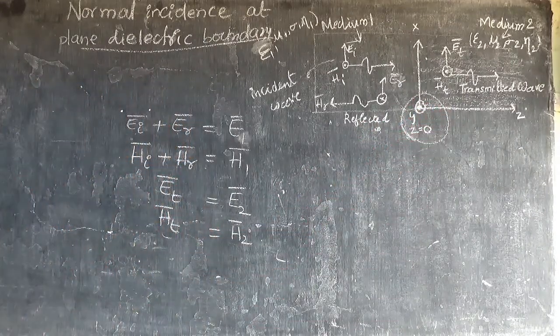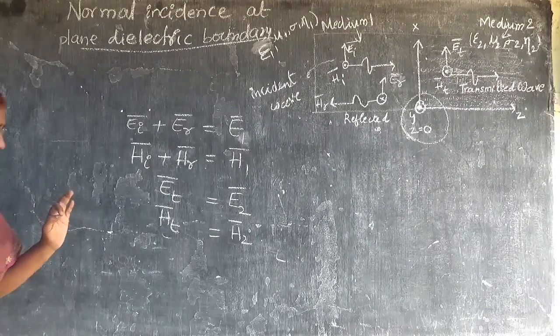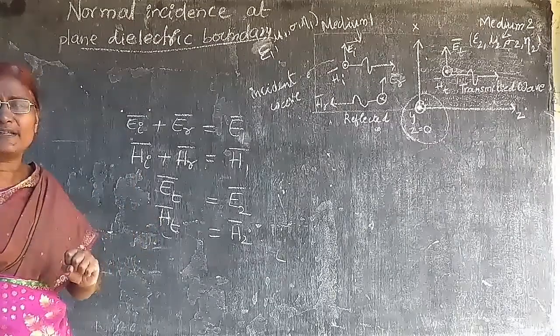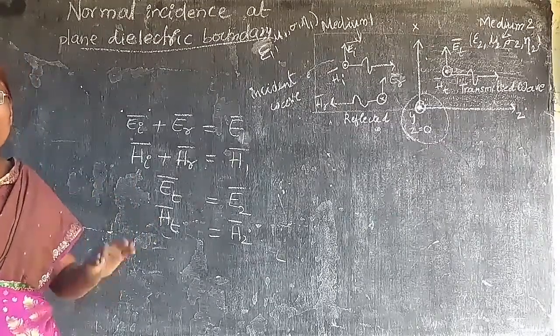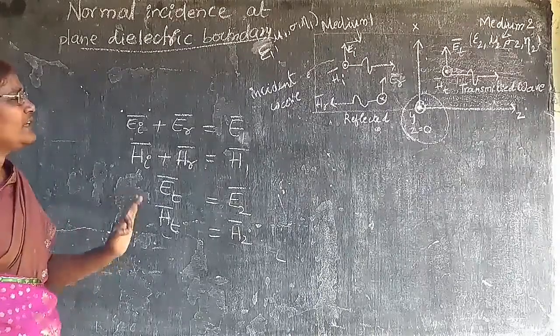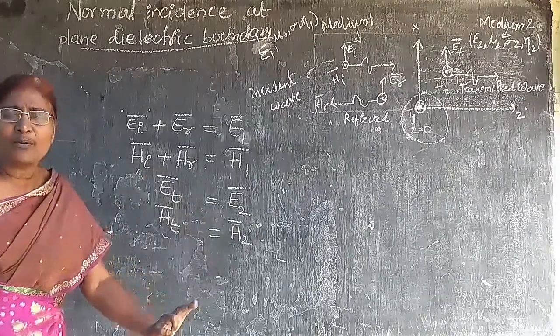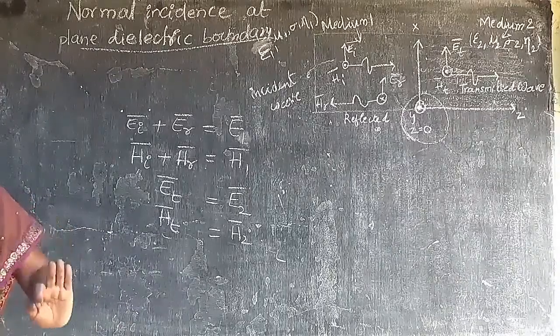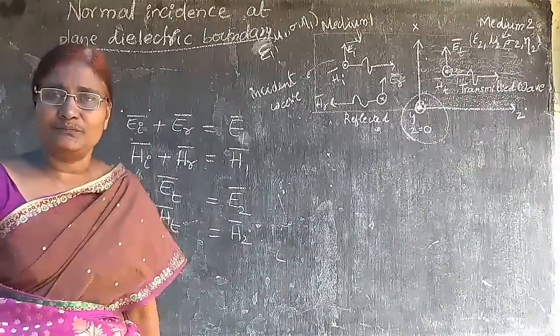Already we have seen boundary conditions. In boundary conditions we have seen that only the electric field tangential component and the magnetic field tangential component will cross the boundary.